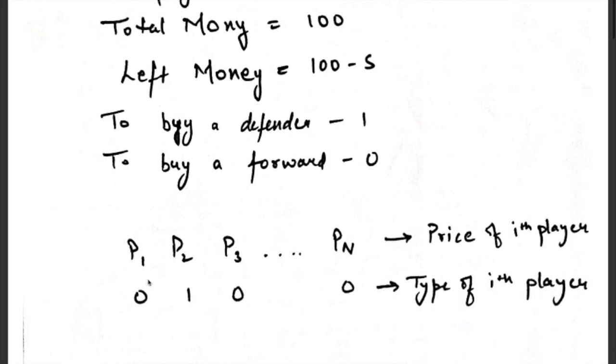You have been given n integers, that is the ith integer is the price of the ith player, say p1 is the price of the first player, p2 is the price of the second player, and so on. And you are also given n binary numbers 0 and 1 stating the type of the player. Say if the number is 0 then it is a forward, if it is 1 then it is a defender. So it states which type of player it is.